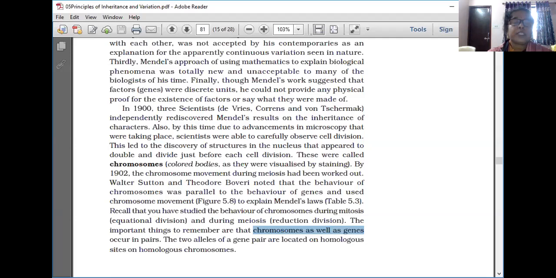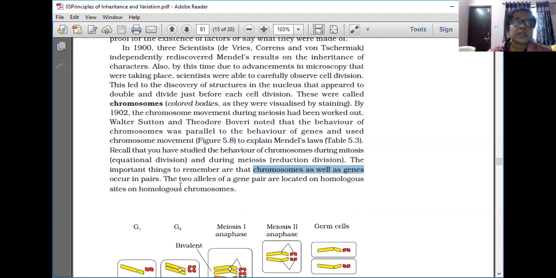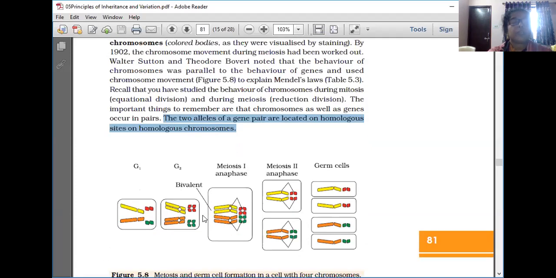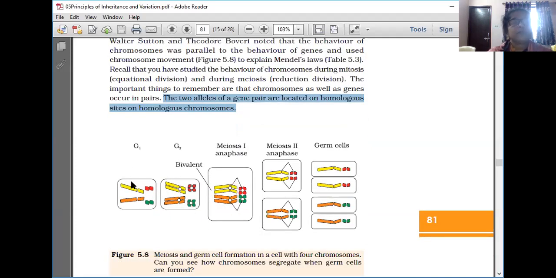The two alleles of a gene pair are located on homologous sites. Two alleles means capital R and small r, capital Y and small y, capital T and small t. So the two alleles of a gene pair are located on homologous sites on homologous chromosomes. That is shown here. It is a very simple diagram, and you have to draw this diagram along with this answer. See that the two chromosomes are represented like this. Homologous chromosomes are there.